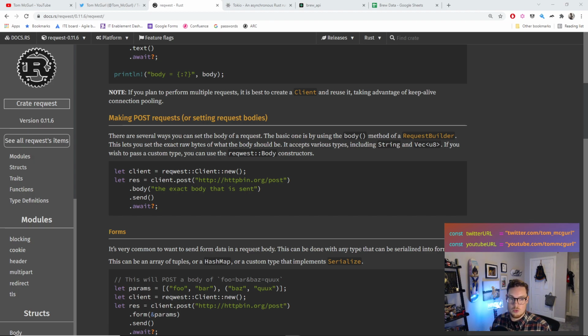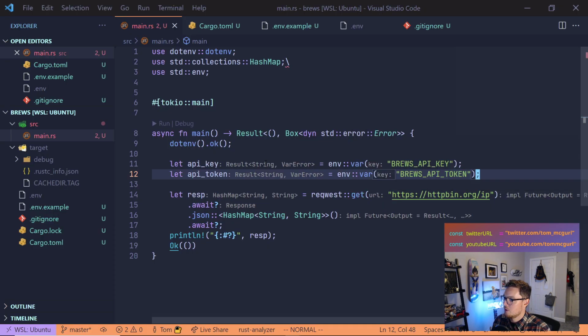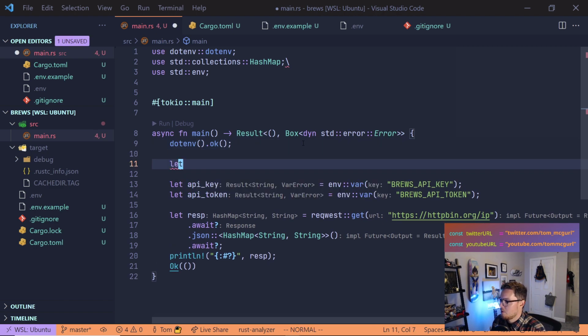So here's what we're going to do. We're going to go back to our code and create that headers hash map first. So we're going to make a mutable hash map. We'll do it after this.